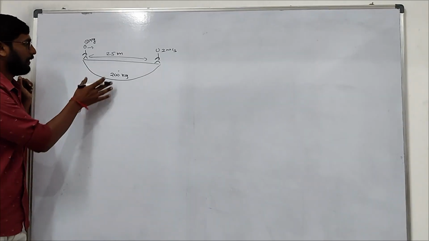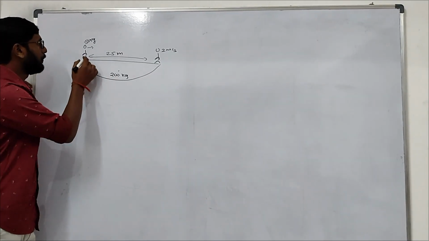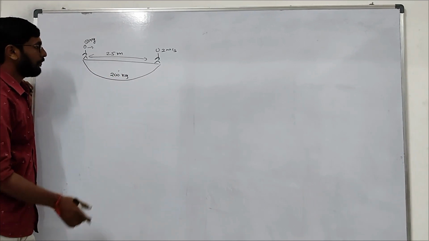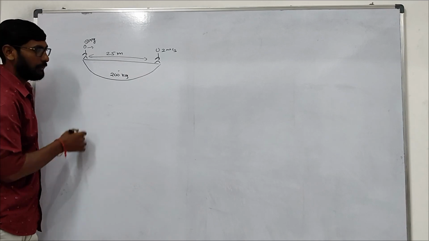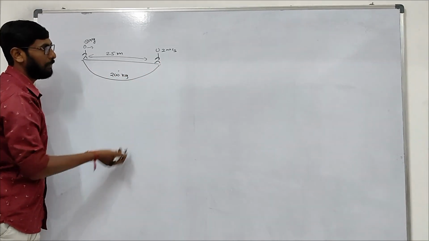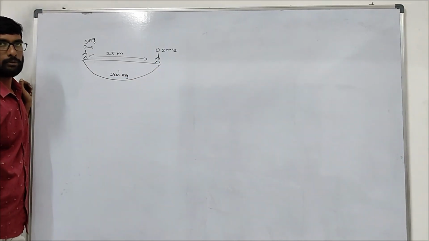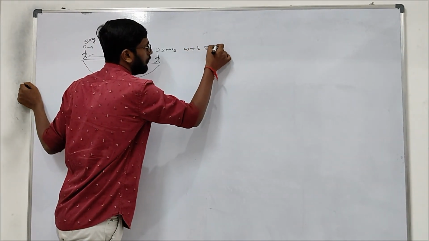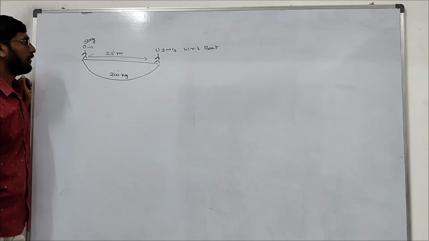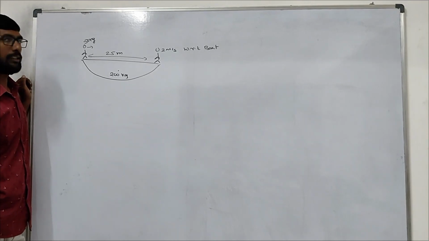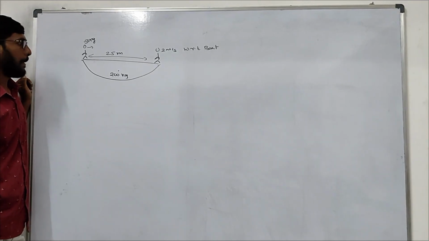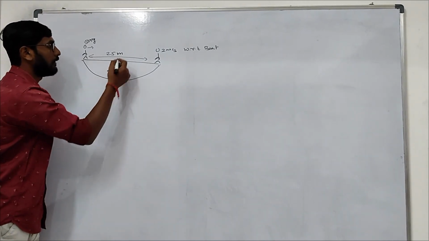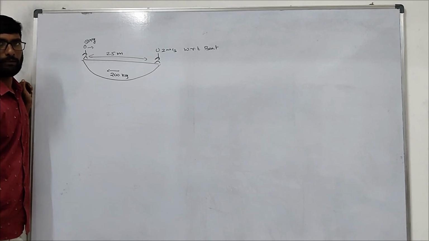The question is what? A boat is there, 200 kg, and a person of 50 kg standing on it. The length of the boat is 25 meter. He starts running from one end. When reaching the other end, the speed becomes 2 meter per second with respect to the boat. Now, what do we need to find? What is the velocity of the boat finally?